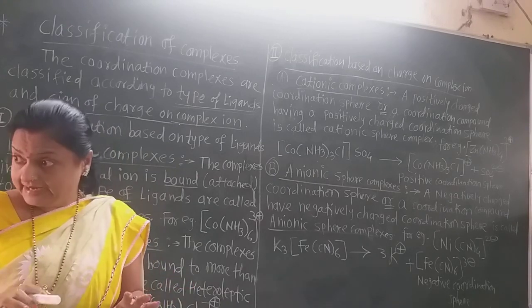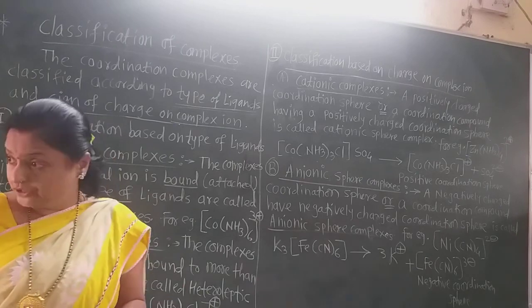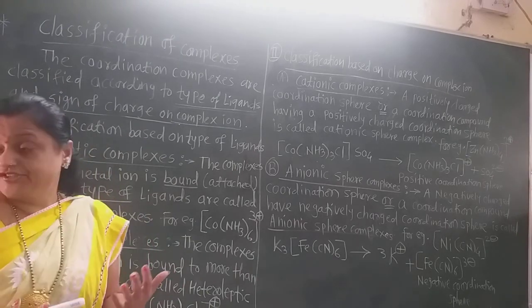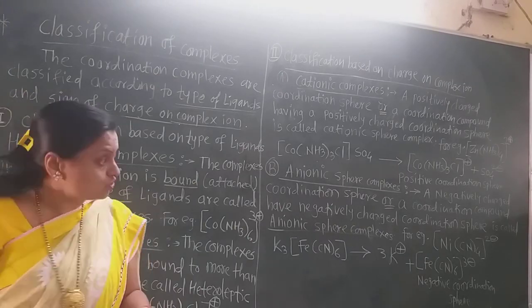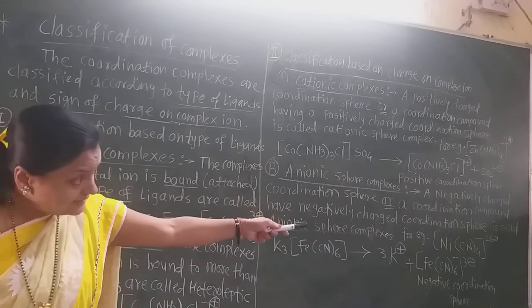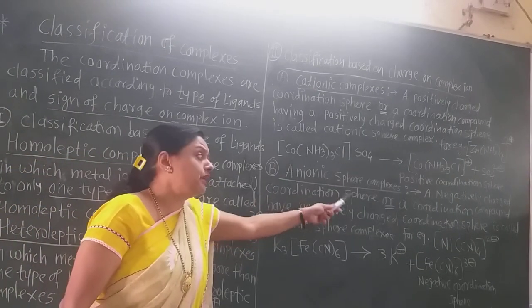One cyanide ligand has a -1 charge. There are 4 cyanide ligands, but nickel has a +2 charge. The +2 charge is neutralized by -2 charge, and only -2 charge remains on that coordination sphere. So that is a negatively charged coordination sphere. So it is an anionic complex.